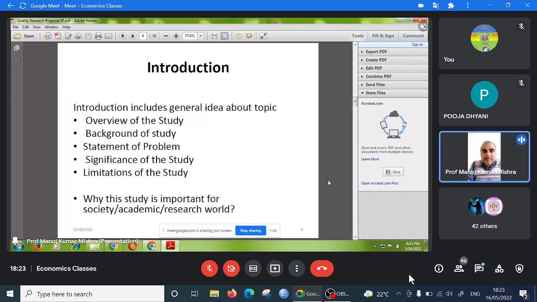After that, you write 1.1 overview of the study, 1.2 background of the study, 1.3 statement of the problem, 1.4 significance of the study, and 1.5 to write this.